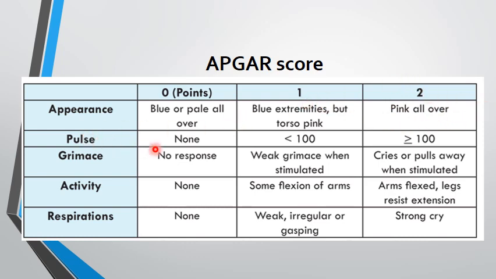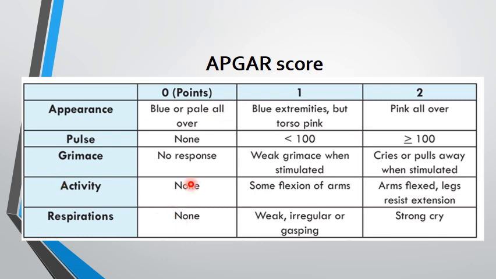Similarly, if there is no pulse, the score is 0. If the heart rate is less than 100, the score is 1. If it is more than 100, the score is 2. If there is no response whatsoever, grimace, the score is 0. If there is a weak grimace when the baby is stimulated, the score is 1. If the baby cries and pulls away when stimulated, the score given is 2.